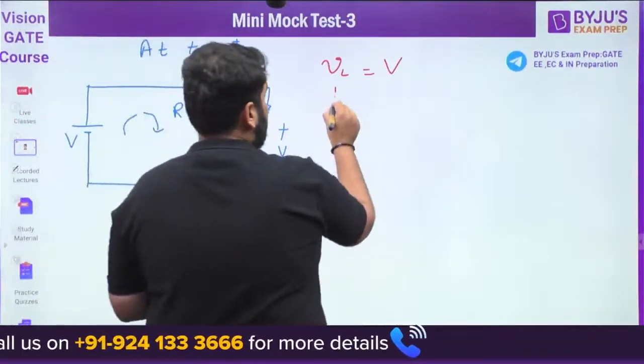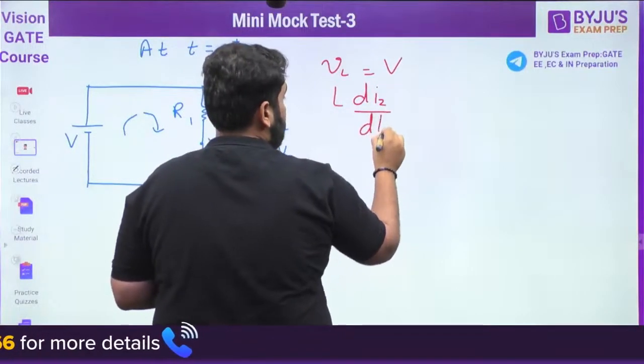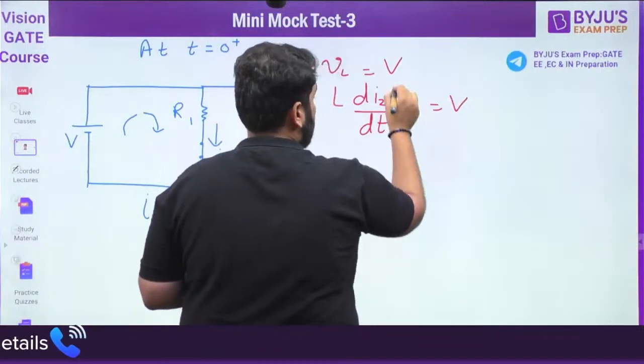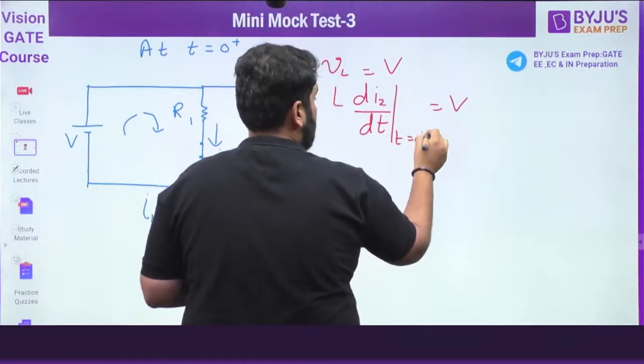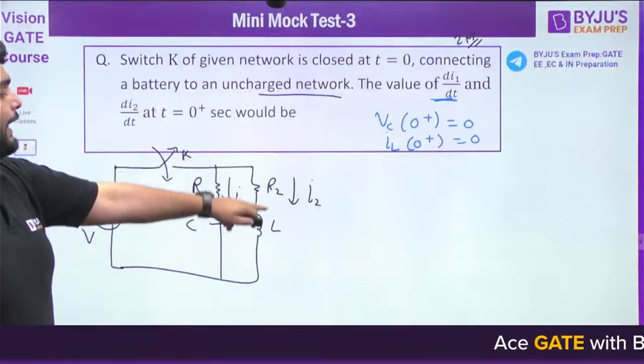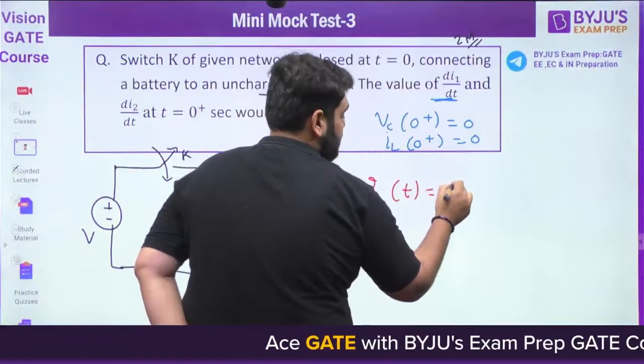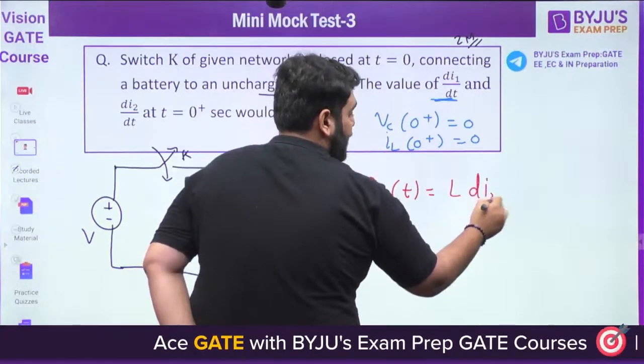We know the inductor voltage equation is like this. We know this is the inductor voltage equation, yes or no? Why have I put it like this? See very carefully. The I2 is flowing from here. So VL(t) is equal to L di2 by dt.